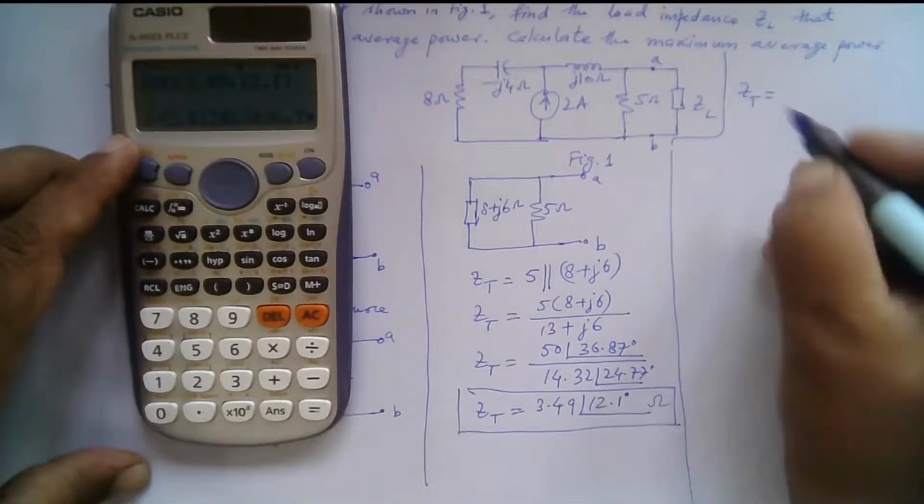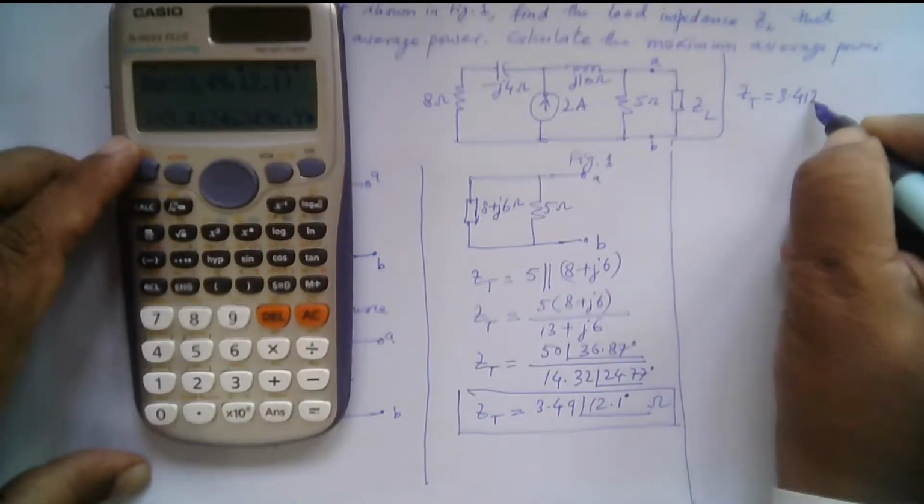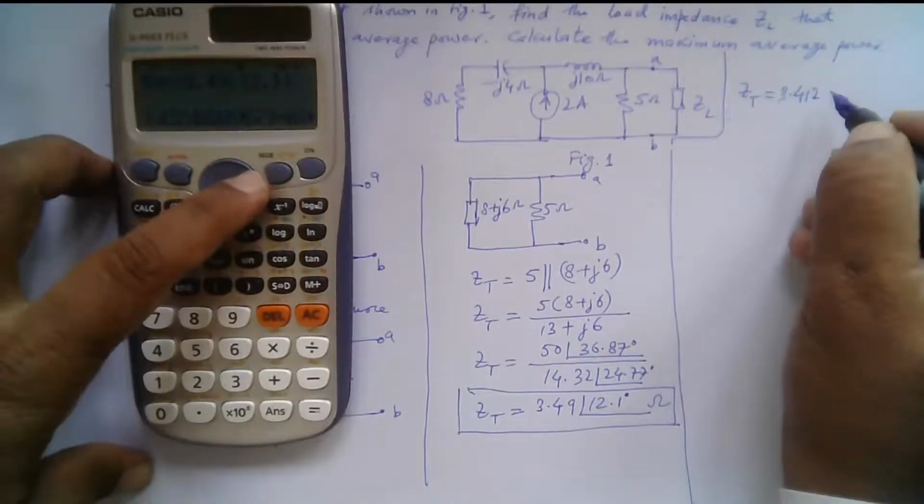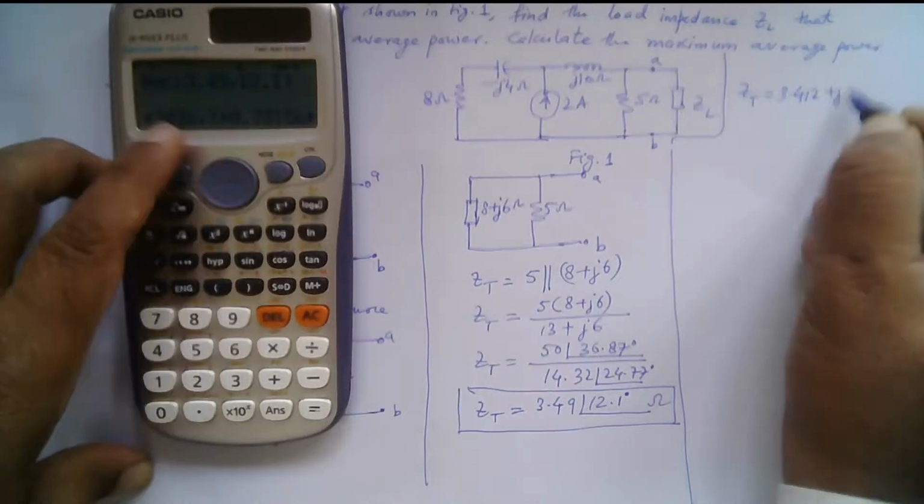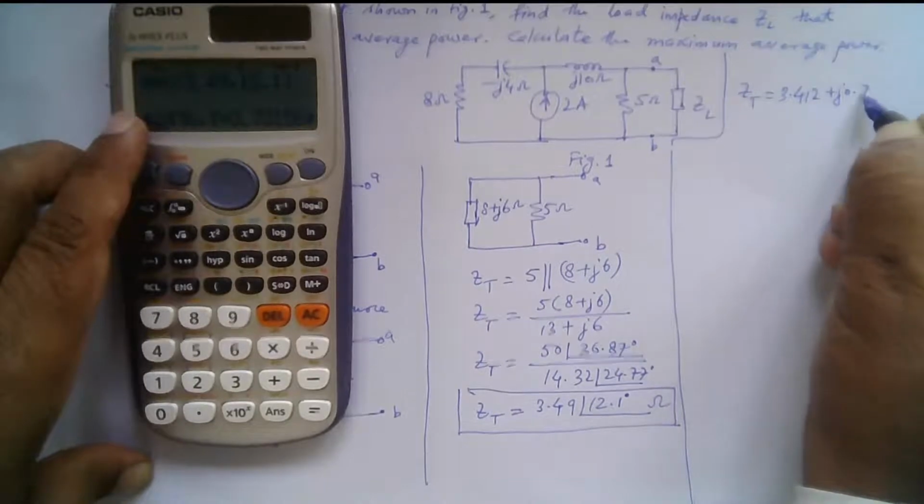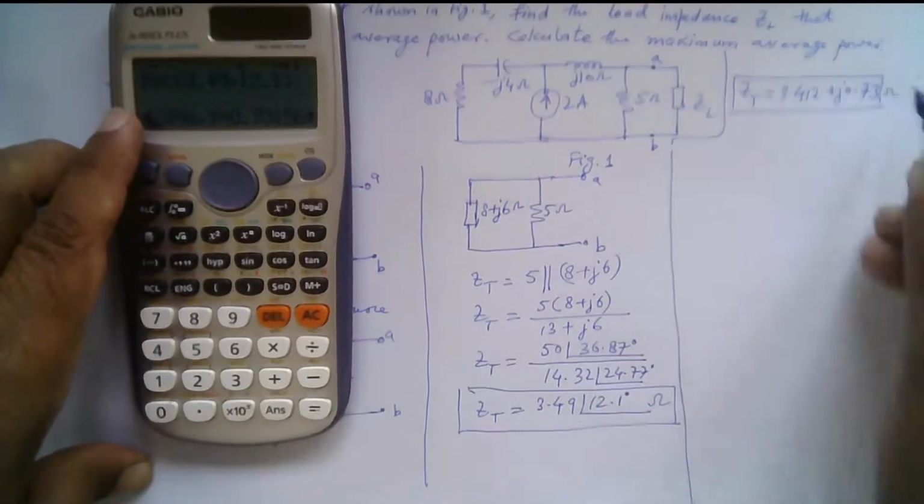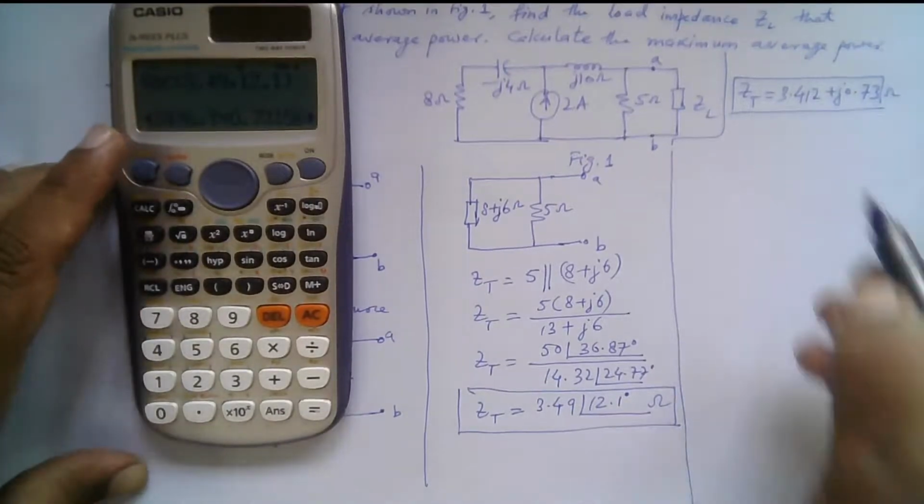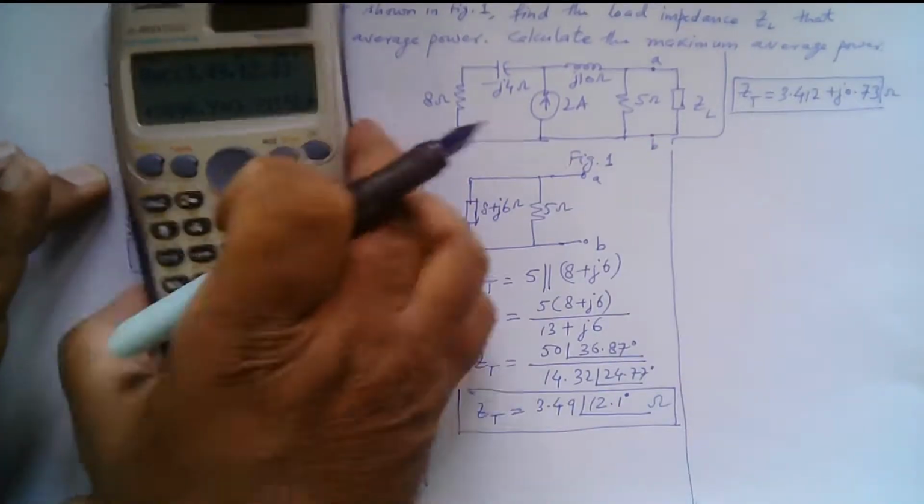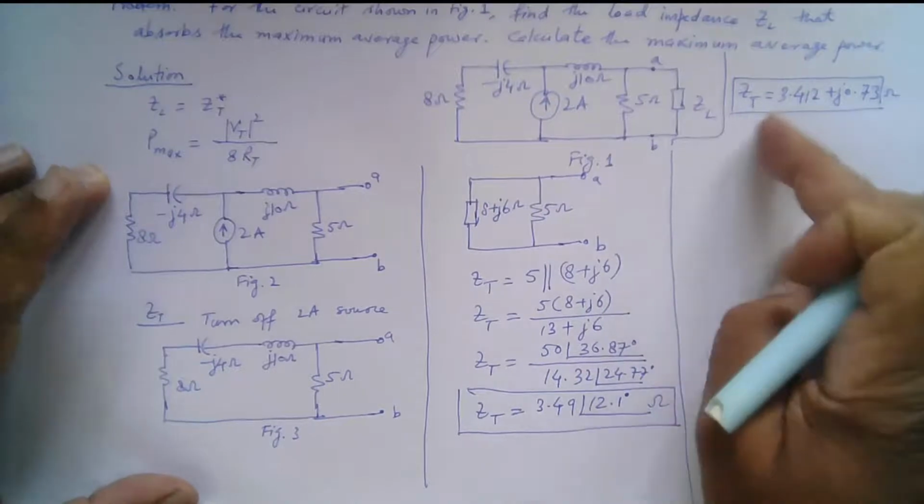So that is 3.412 plus j0.73 ohms. So this is the Thevenin equivalent impedance. So the load must be equal to the complex conjugate of this impedance, right?